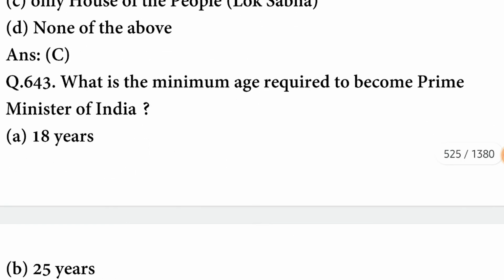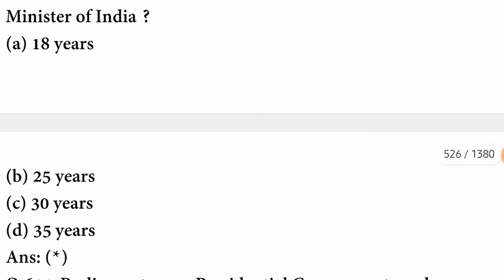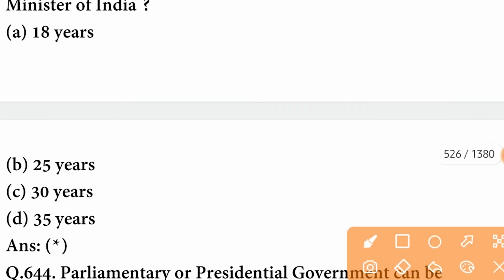C option is correct. What is the minimum age required to become Prime Minister of India? There is no minimum age, there is 30 years.